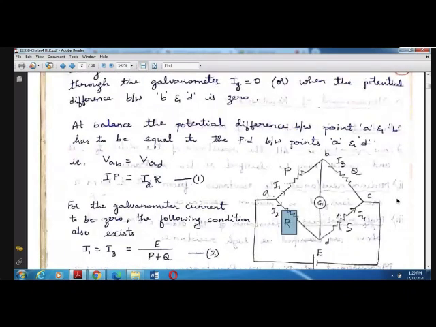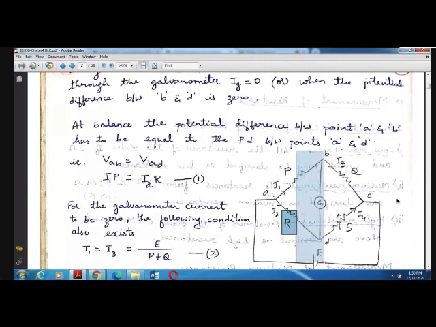So now let us assume the bridge is balanced. At balance, the potential difference between A and B and between A and D is the same, right? When the potential difference between B and D is 0, whatever potential difference is obtained between A and B and between A and D will become equal. Is it correct?